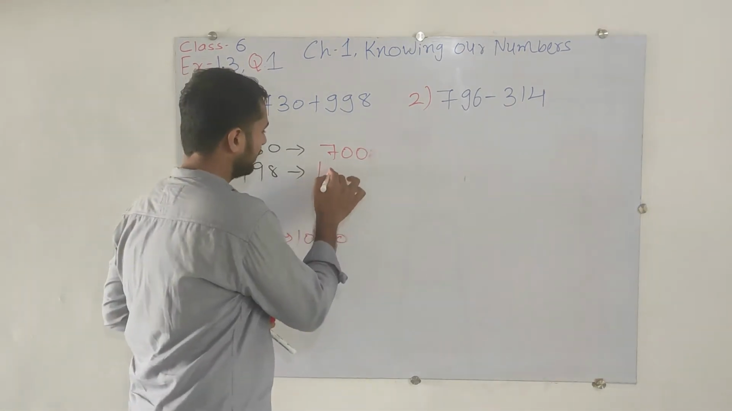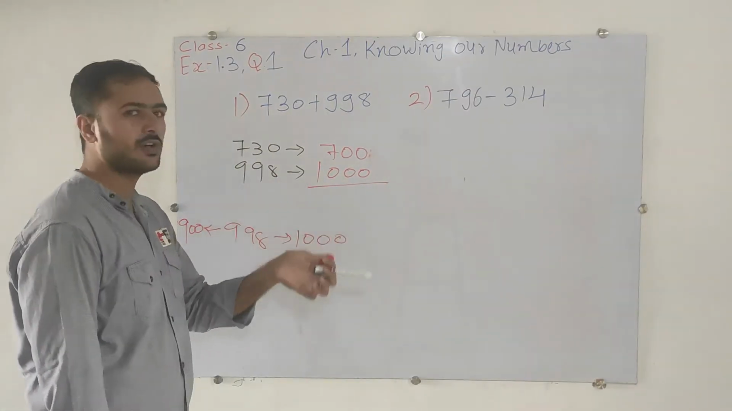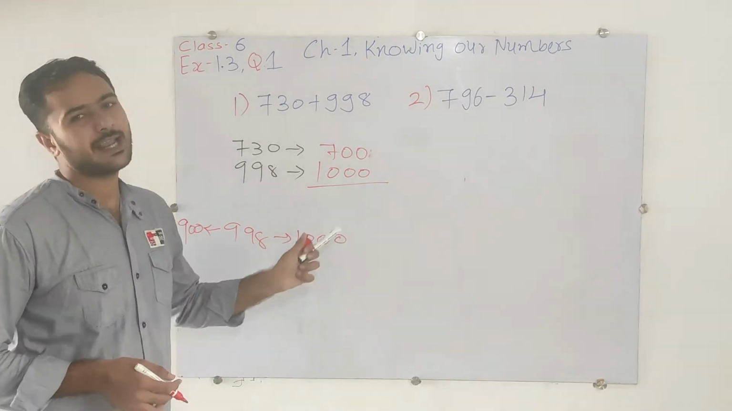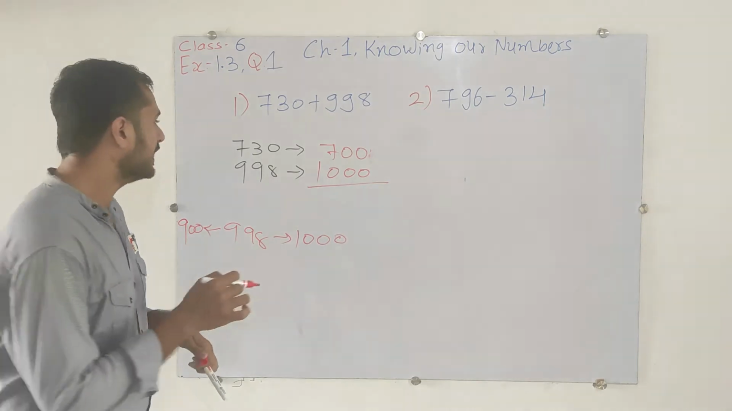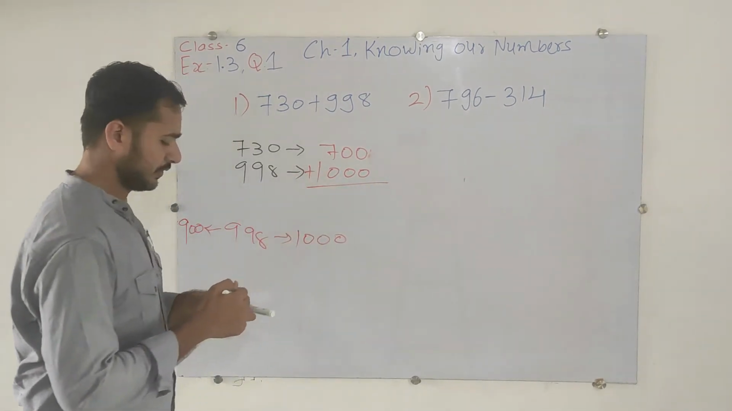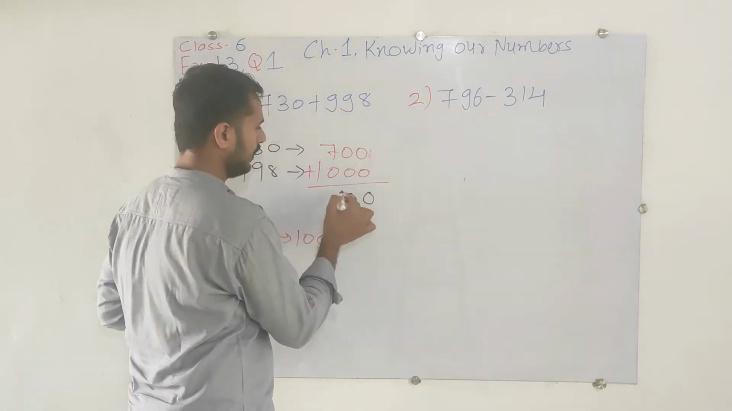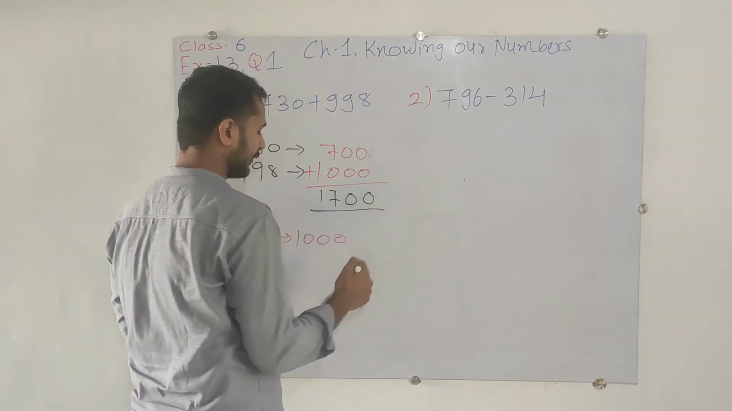Now it converted from 3 digit to 4 digit, but we cannot do anything because 998 is actually nearby to 1000. So we have to write 1000 over there. Now simply we will do the addition process. So that will be 0, 0, 0, 0, 0, 0, 7 plus 0, that is 7, and 1 as it is. This is our final answer.